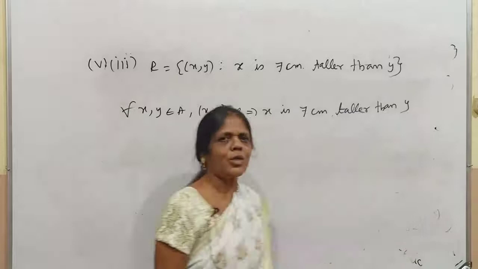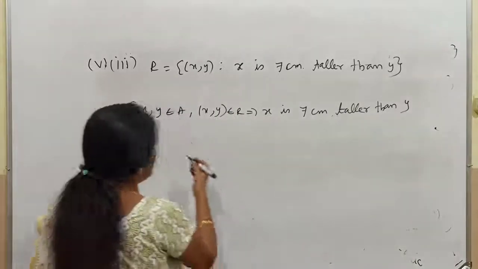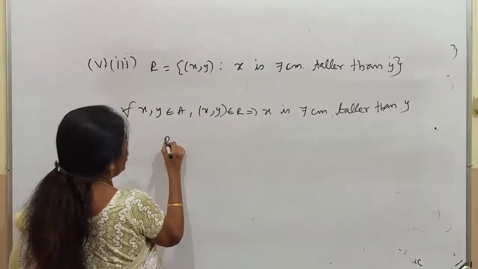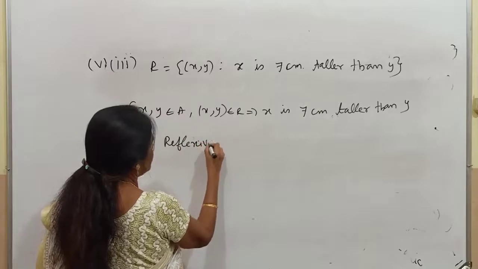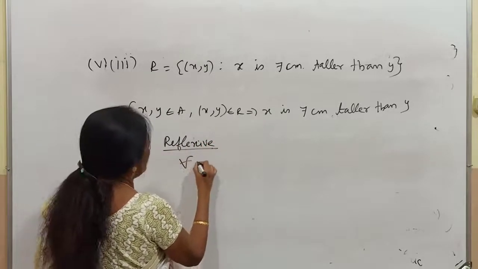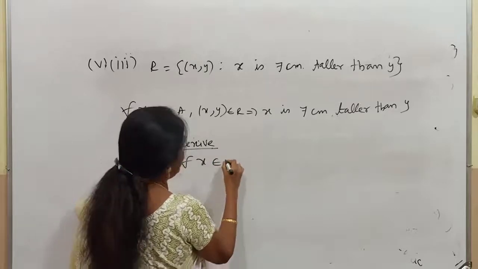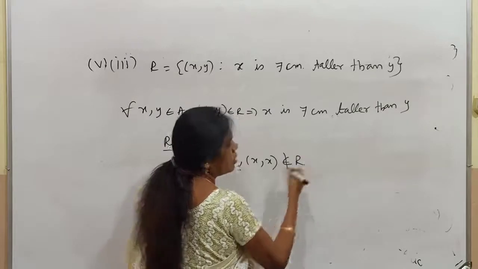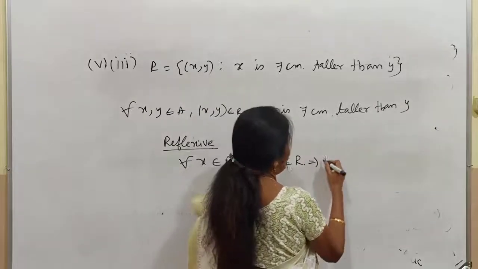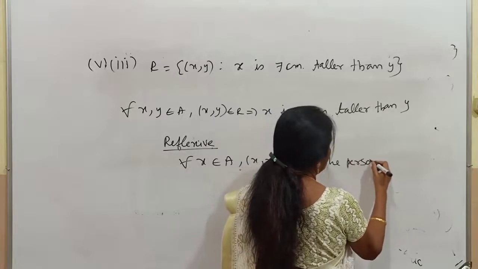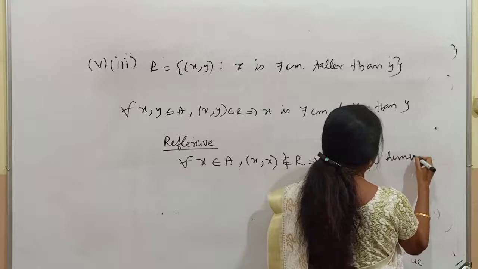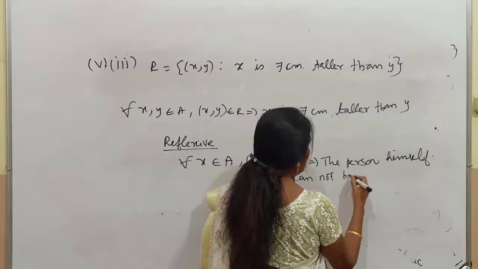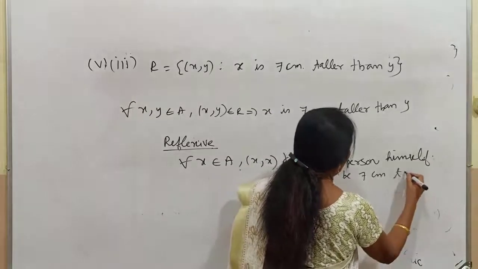It is not true, so we are going to prove it by giving some examples. Now listen to me carefully how I am writing this. So I am going to prove reflexive. For all x belongs to the set A, x, x does not belong to R, which means the person himself cannot be 7 centimeter taller.